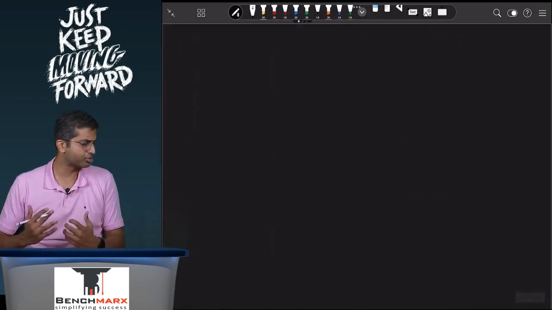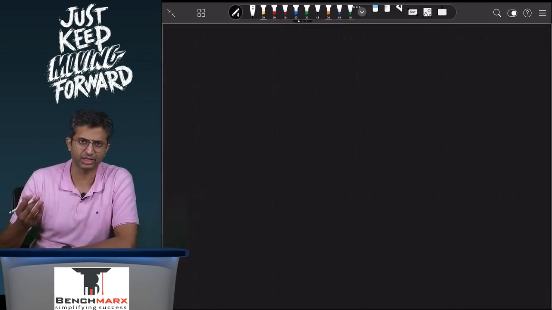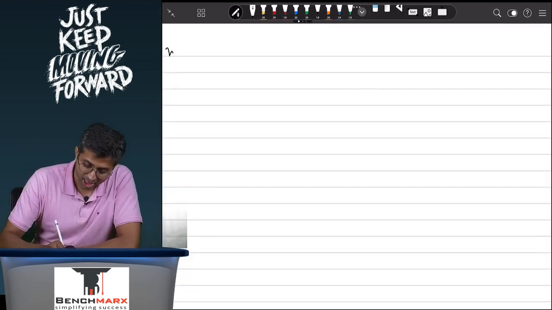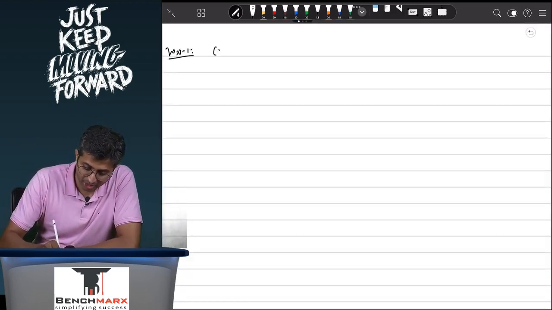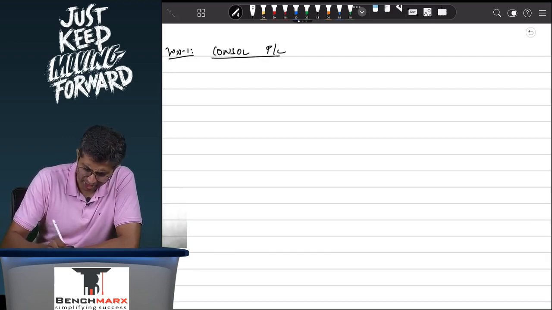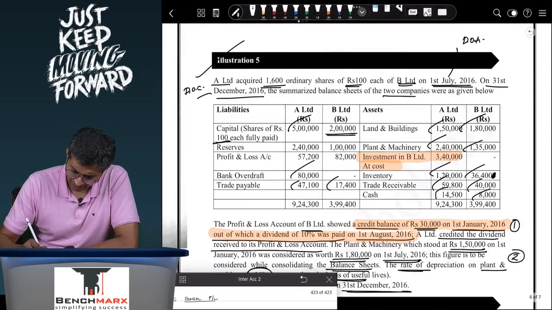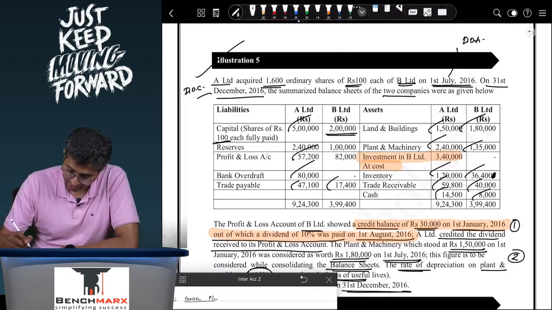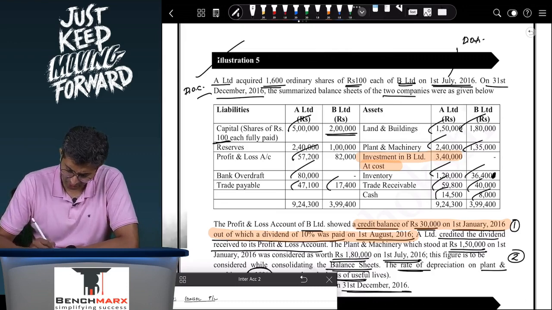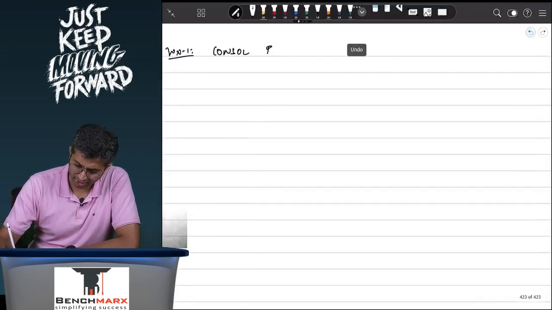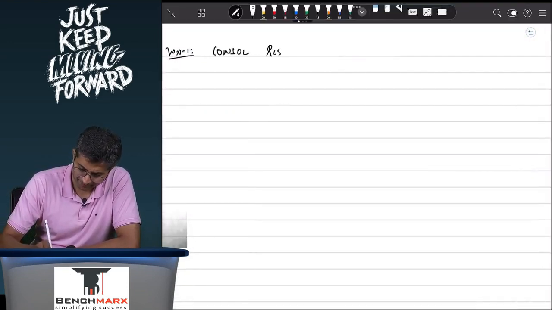You can have a separate note on reserves, and then comes the most important part of this question, for which you will be typically given credit, that is preparing the 3 working notes. Your working note number 1 will be consolidated reserves. Now there is just a single reserve, which is profit and loss, and hence you will take that only. You will start with standalone parent. There are 2 reserves, reserves and profit and loss. So we will say consolidated reserves and surplus, which is made up of 2 items.